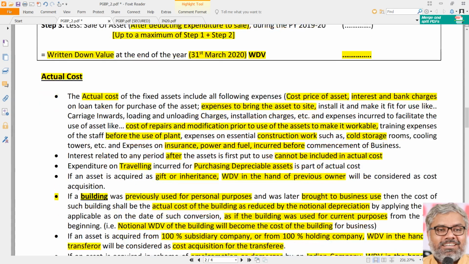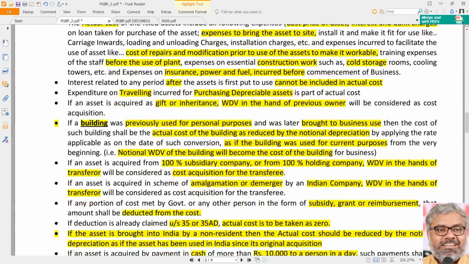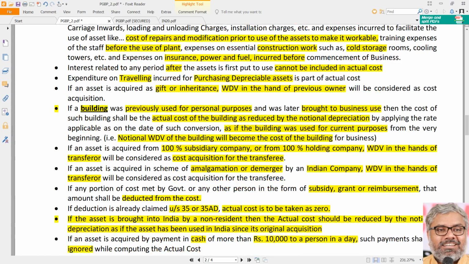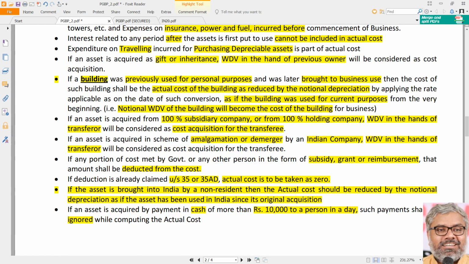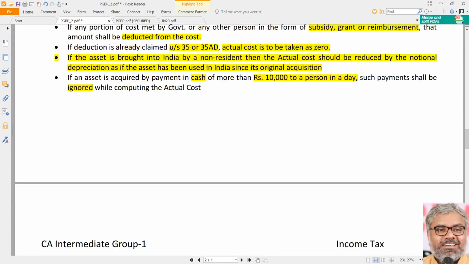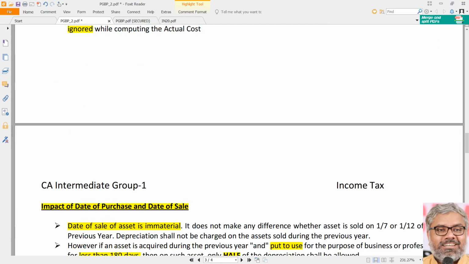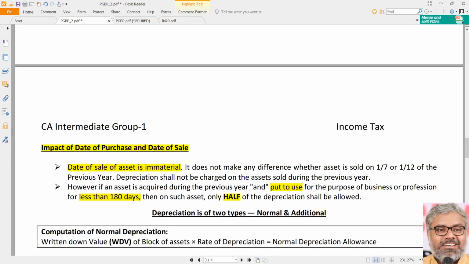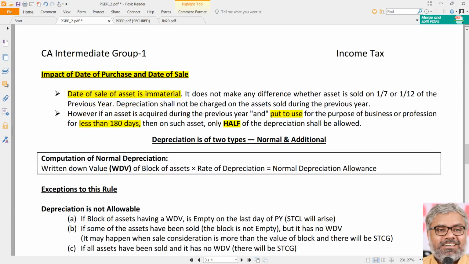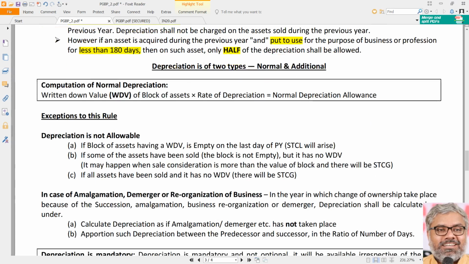Under a variety of circumstances like gift, like inheritance, like a transfer between holding and subsidiary company, like amalgamation, like demerger, or somebody converted a building from personal property to a commercial property, or somebody from abroad came to India, while coming he brought some assets. All these are variety cases. In all these cases, how to compute the actual cost is a very important aspect. And the cash payments of more than 10,000 rupees are not to be included in the actual cost also is a very, very important point to be noted and remembered.